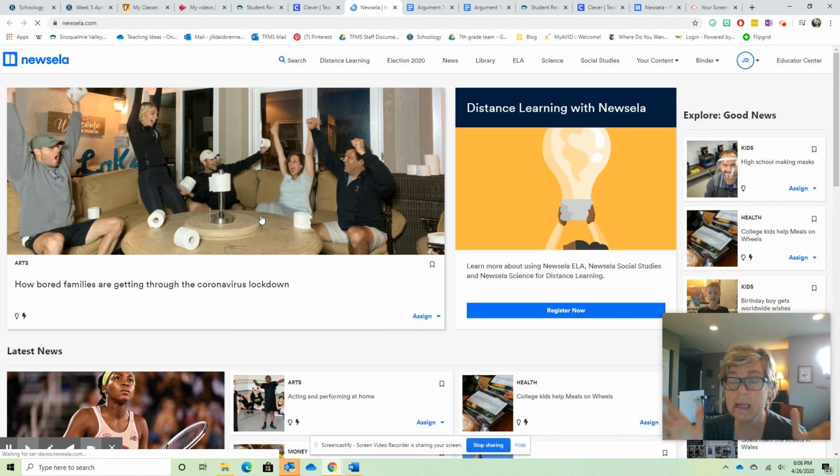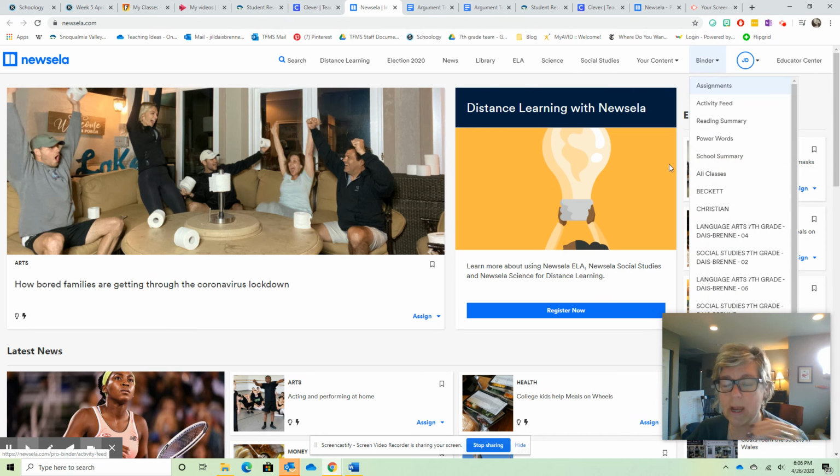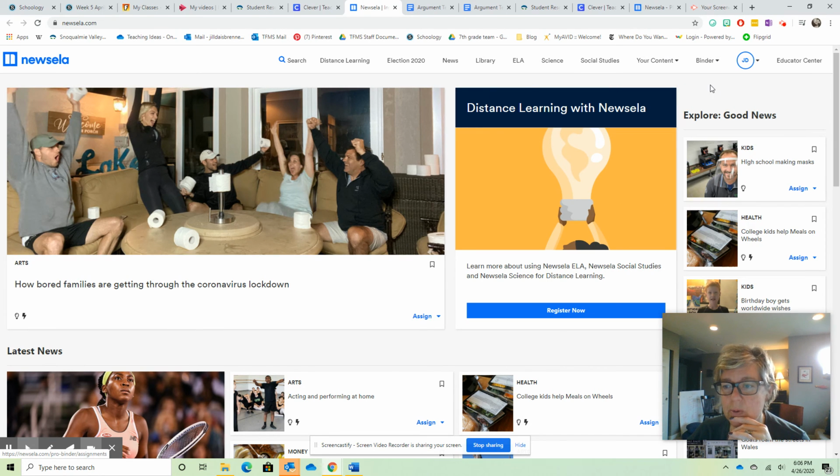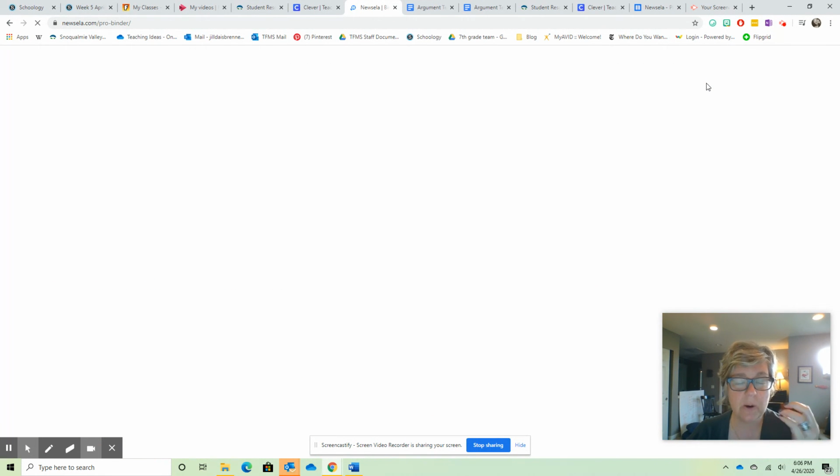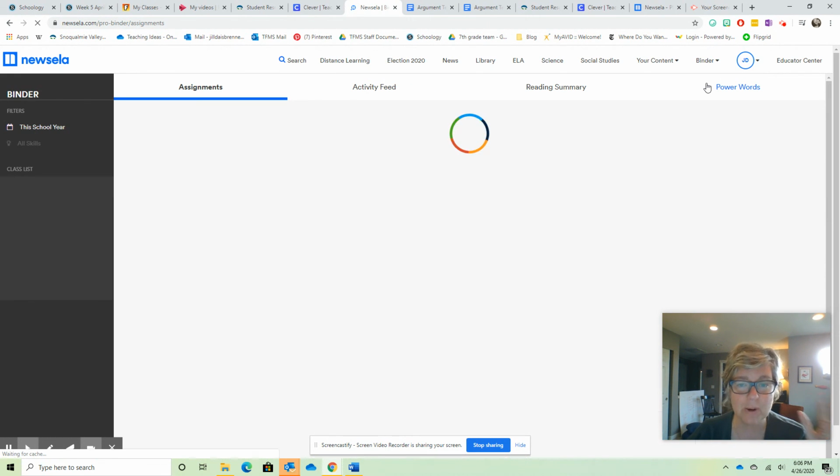Now, once you get into Newsela, yours is going to look different than what mine is looking like, but I just want to show you quickly. You are going to see an Assignments tab somewhere along the top here. When you open that tab, you are going to see that I've given you what looks like 3 assignments. Again, this is the part where you are just picking one, whichever topic most interests you.